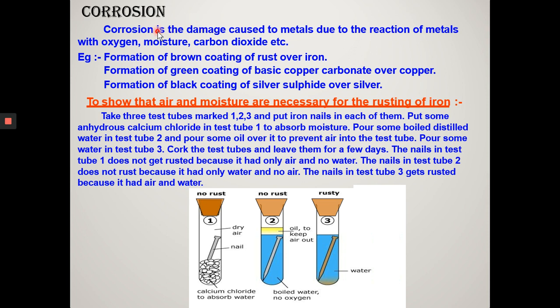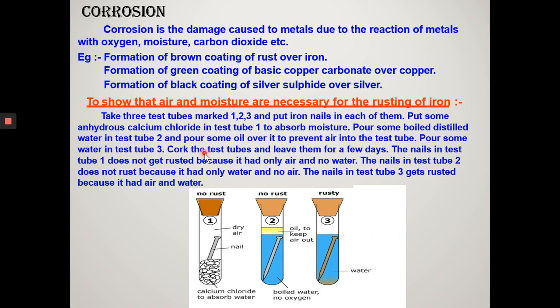Corrosion is the damage caused to the metal due to the reaction of metal with oxygen, moisture, carbon dioxide, etc. Examples are formation of brown coating of rust over iron. Similarly, formation of green coating of basic copper carbonate over copper. Formation of black coating of silver sulfide over silver.